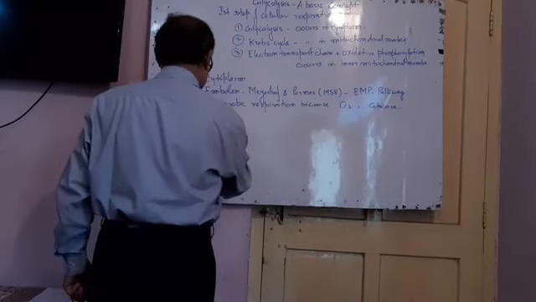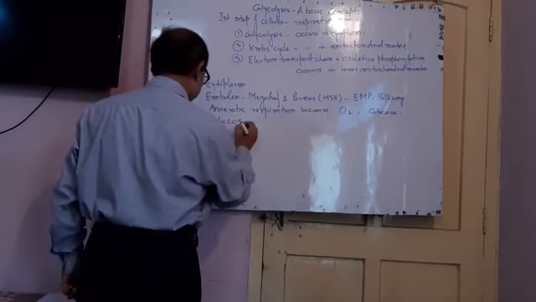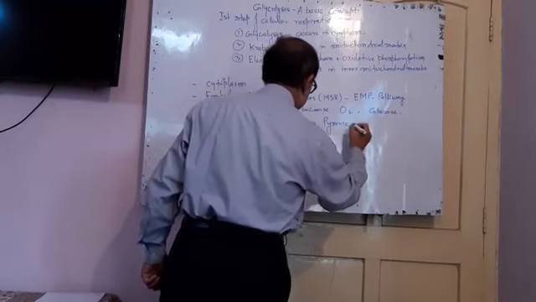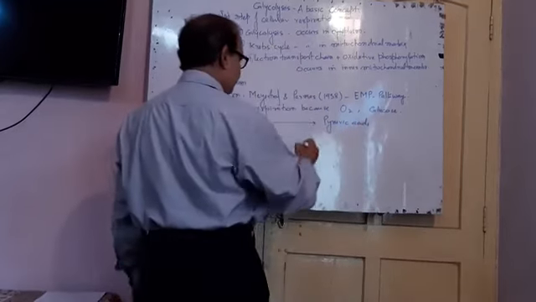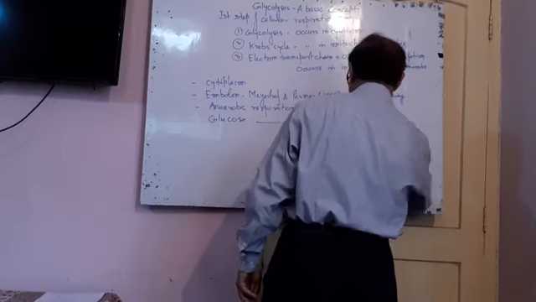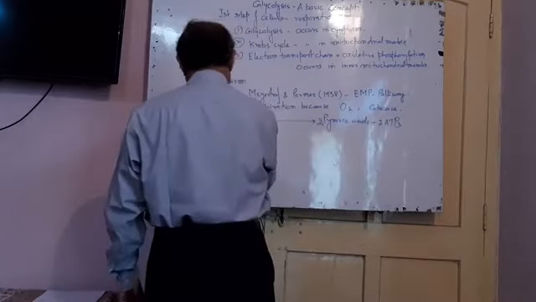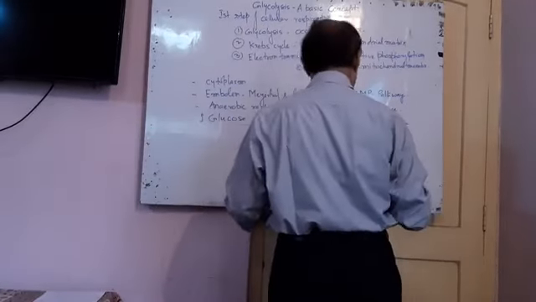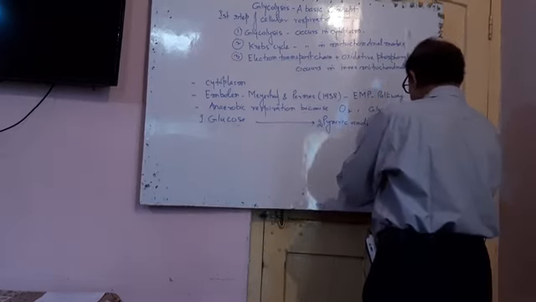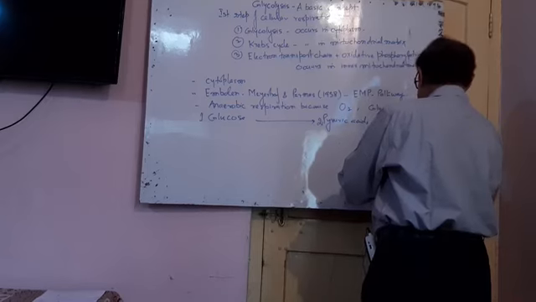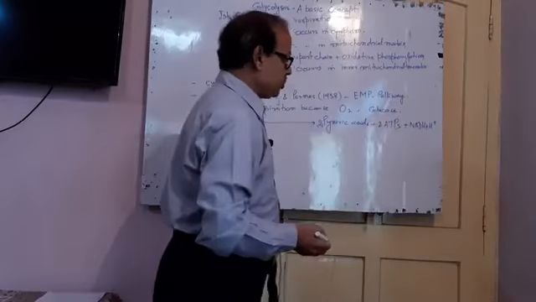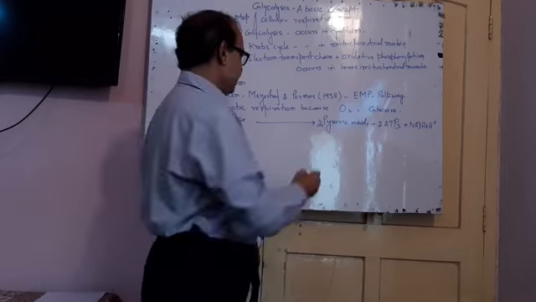Glucose breaks down into pyruvic acid with the release of ATPs and two hydrogen atoms, which are accepted by NAD, reducing it to NADH plus H.